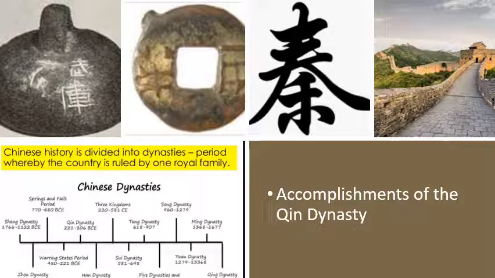Probably something we know the most about is the Great Wall that he instituted across China. It didn't always look as great as we see the walls now. And finally, he is the founder of the Qin Dynasty, and that dynasty in some way or other continued till the early 1900s. So it's a continuous type of government, the only one in the world that's continued that long. So those are pretty great accomplishments.